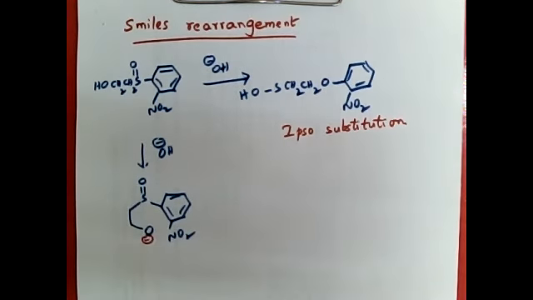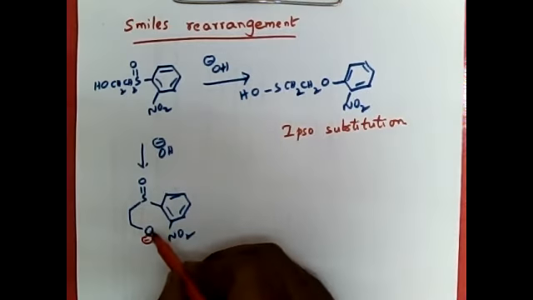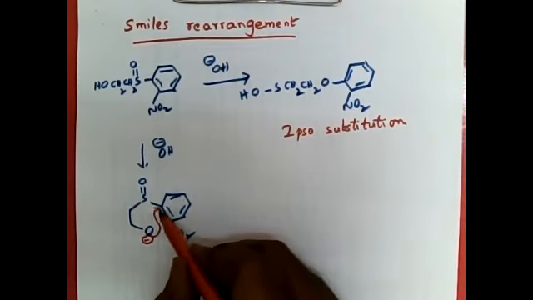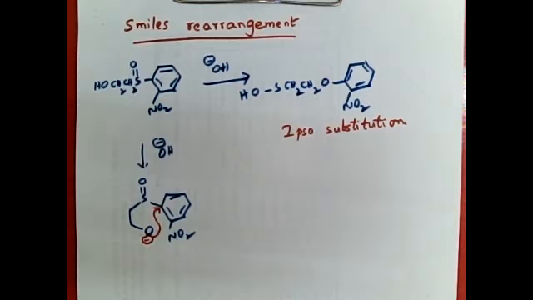So it generates an oxide ion. Now this oxide ion will undergo aromatic nucleophilic substitution reaction.